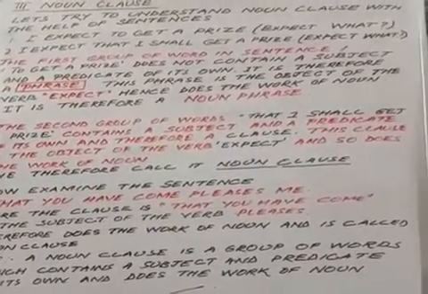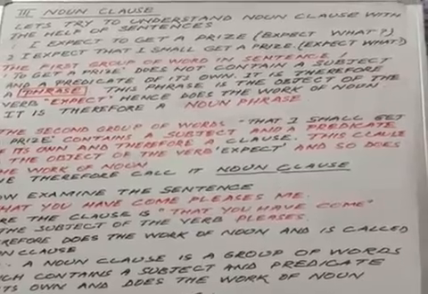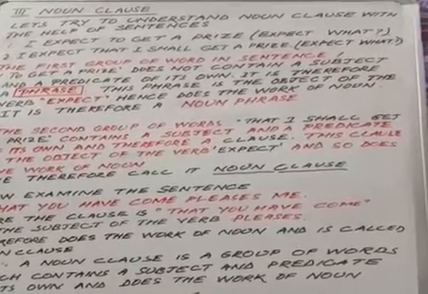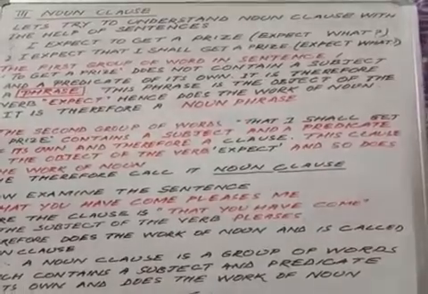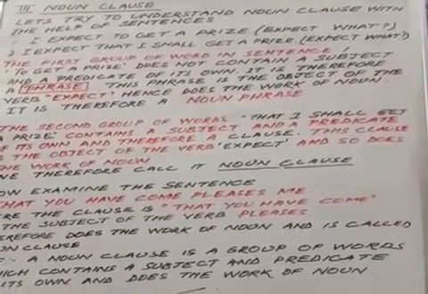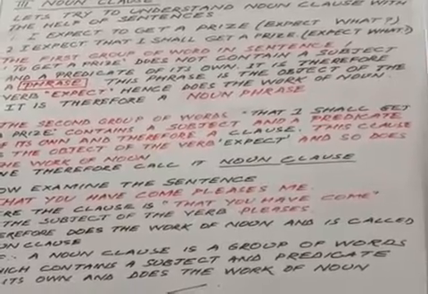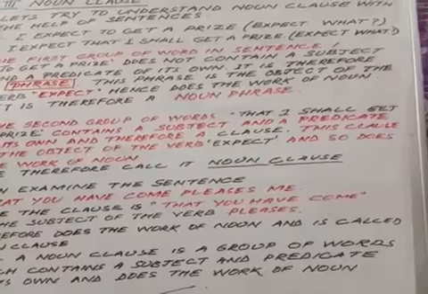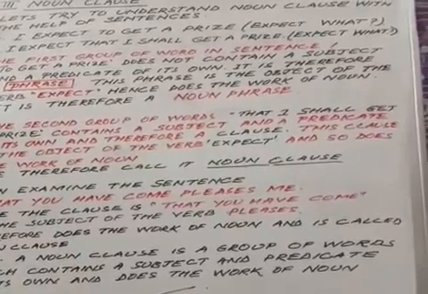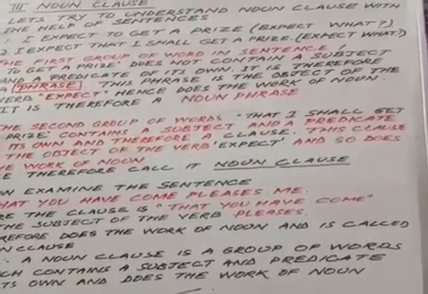Let's try to understand noun clause with the help of sentences. I expect to get a prize. Expect what? Expect to get a prize. Second sentence, I expect that I shall get a prize. Again, expect what? Expect a prize.